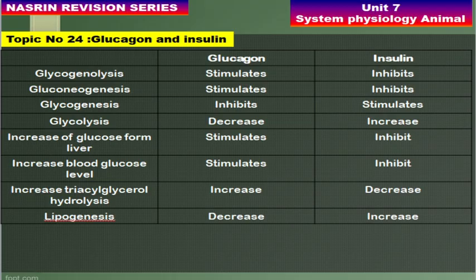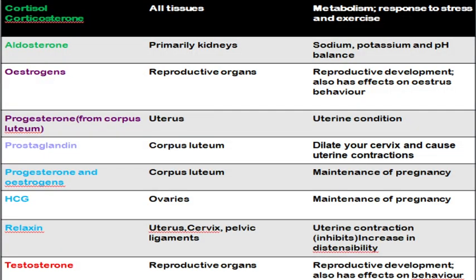Next thing is with regard to hormones that are produced from the adrenal cortex. Cortisol and aldosterone are produced from the adrenal cortex. Cortisol, which is also called corticosterone, will be acting on all tissue of the body, and generally this particular hormone will be produced when a person is exposed to a few kinds of environmental challenges. So when you are exposed to different kinds of environmental stress, then this hormone will help you to adapt to that particular environment.